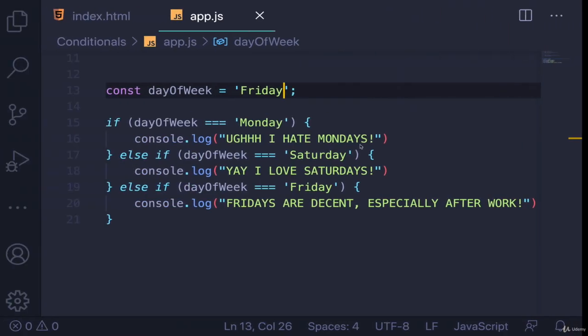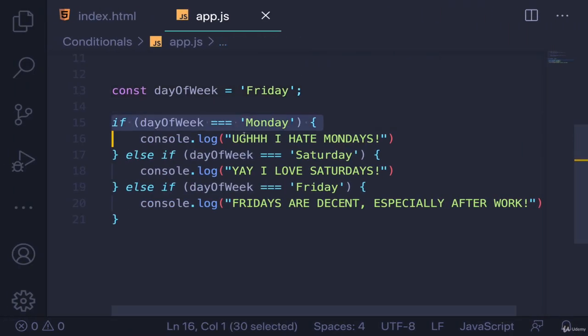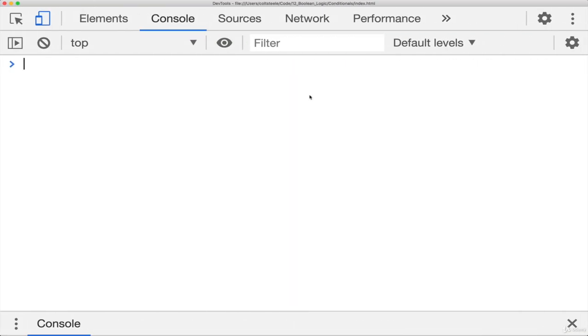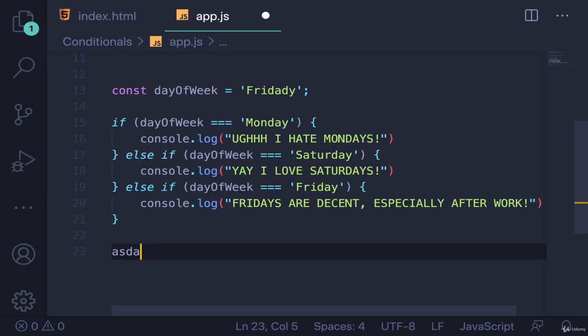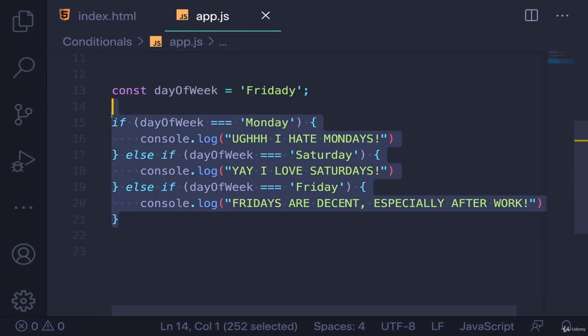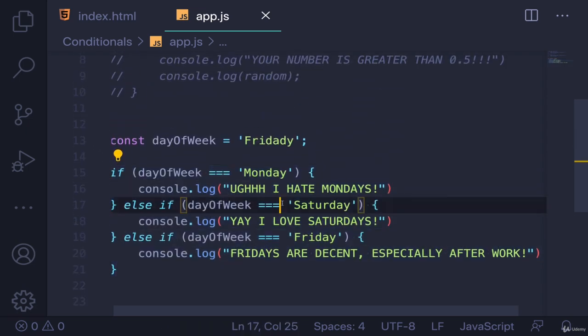So the first one, not true. It's skipped. Next one, not true. It's skipped. And our final one, it is true. We print this out. So if I have something else like Friday, nothing will be printed out unless I had some other stuff down here. So this one seems okay. It seems hopefully clear enough how this works.